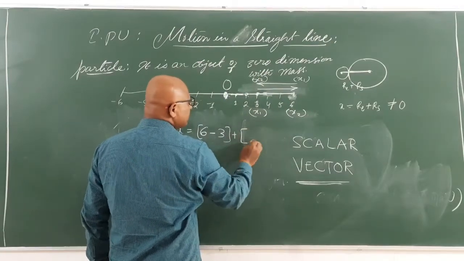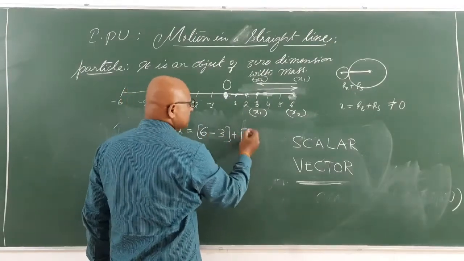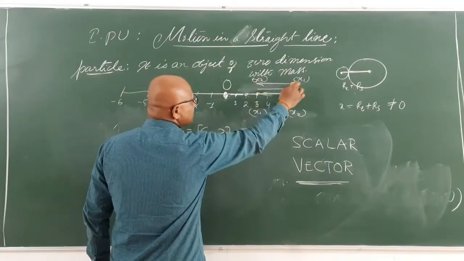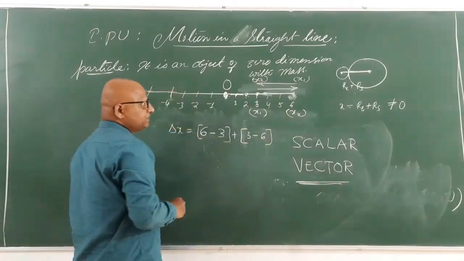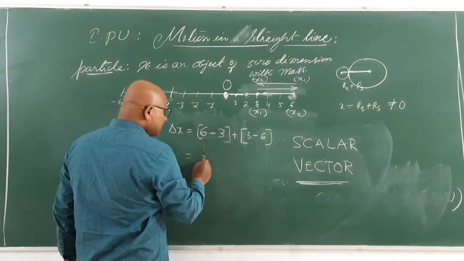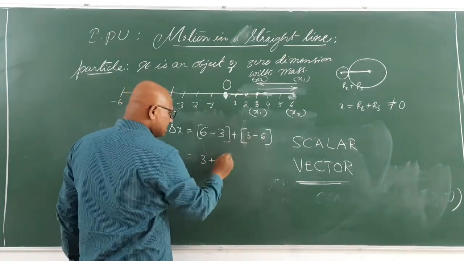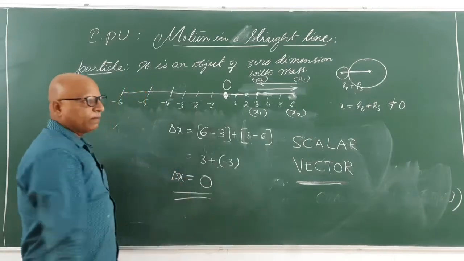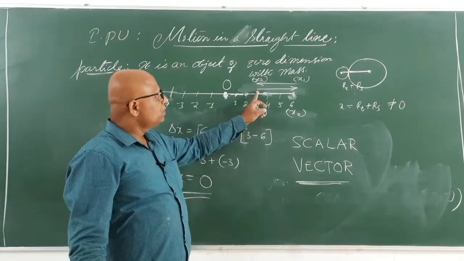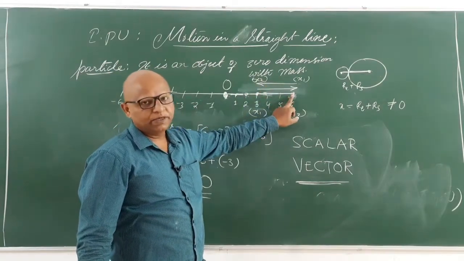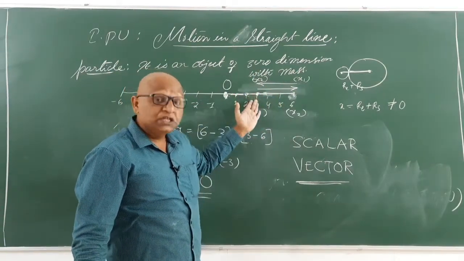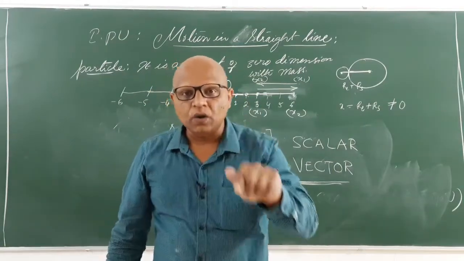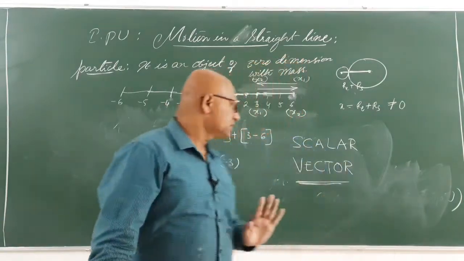What is x2 and x1 here? 6 minus 3 plus, x2 is 3 minus x1, which was 6. Now 6 minus 3 is 3, plus 3 minus 6 is minus 3, that is equal to 0. Your total displacement will be 0. It means that if you have made a certain displacement and you came back to the same initial point, then your total displacement is 0.